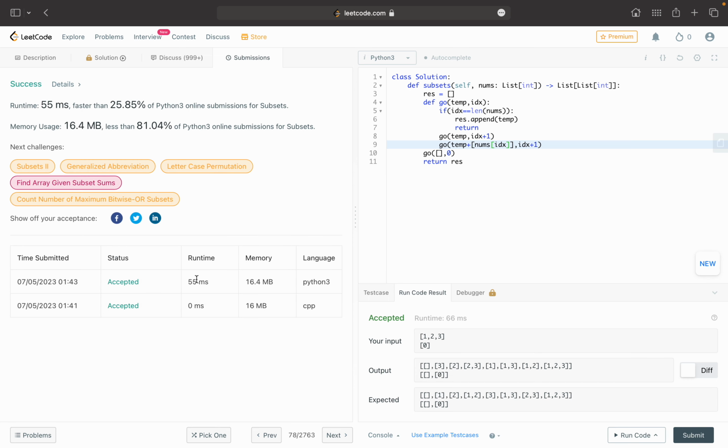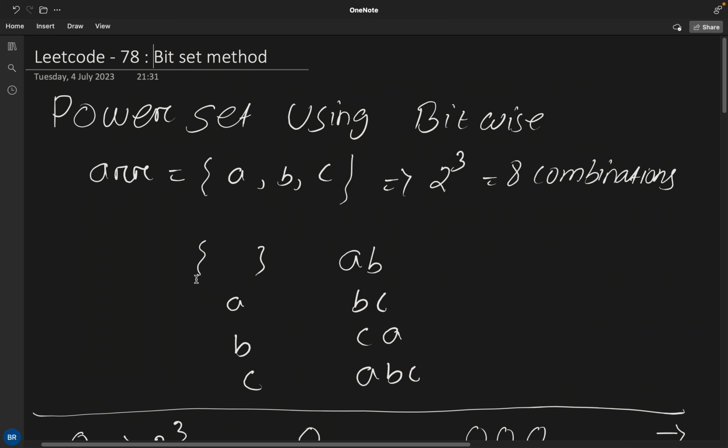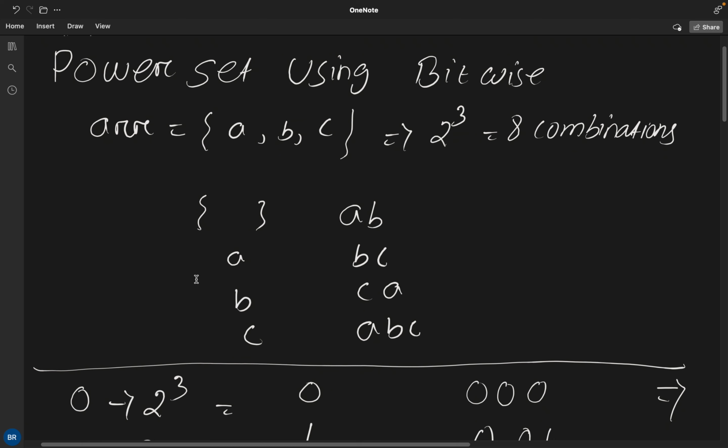Python is accepted. Okay, now let's discuss something else. I want to actually solve this question by bitwise. When I first time solved this question using bitwise, I fell in love with this algorithm. Actually, I want to explain that now.